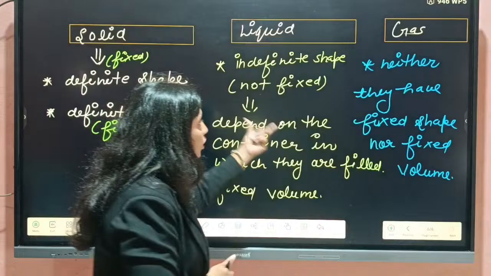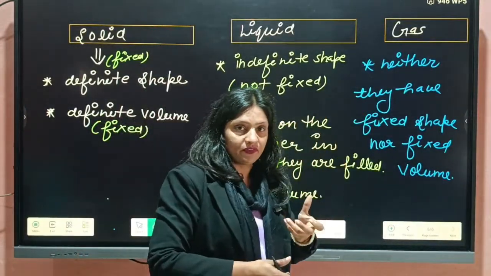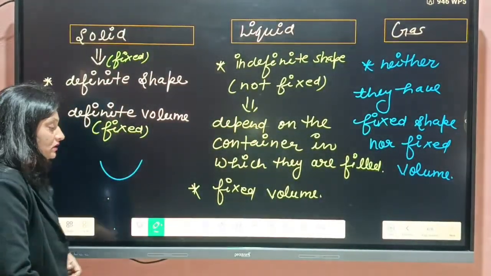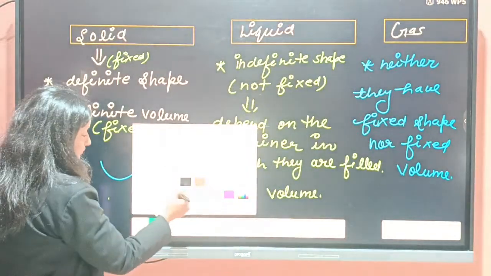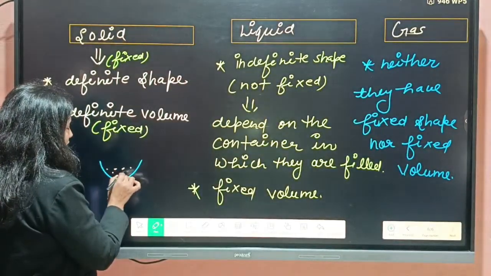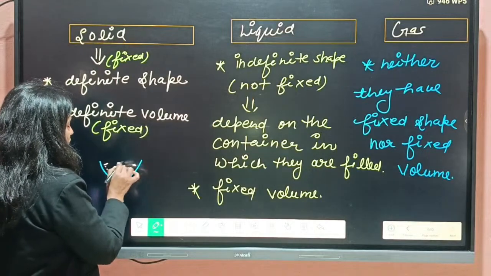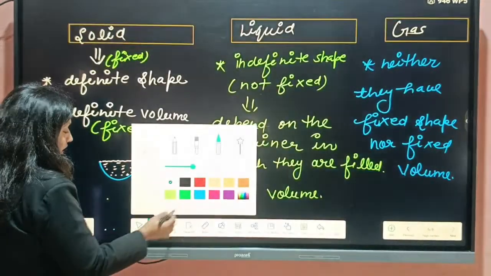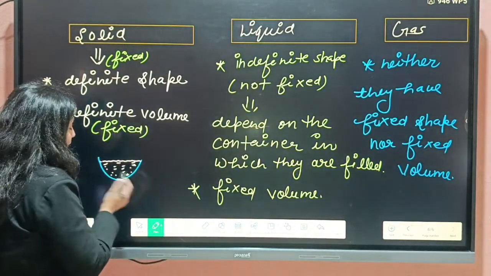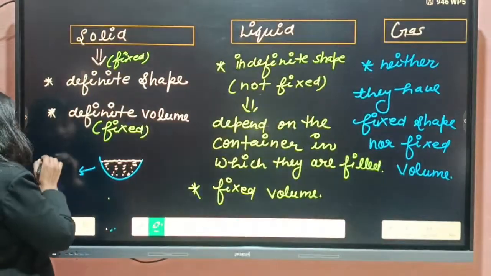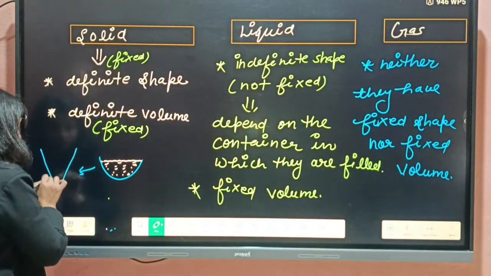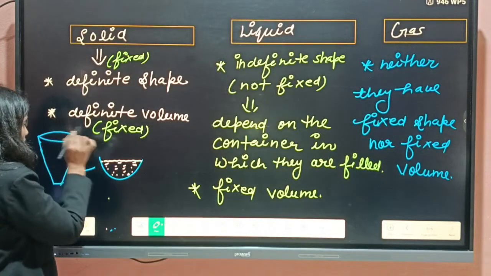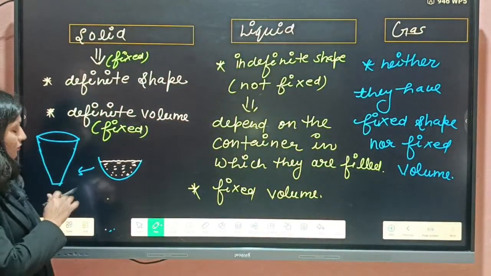But liquids do not have definite shape. Students, you know very well, if I have some water in a bowl, let us consider it is a bowl, and then I have one glass like this, my drawing is not so good, so please don't go by my drawing.